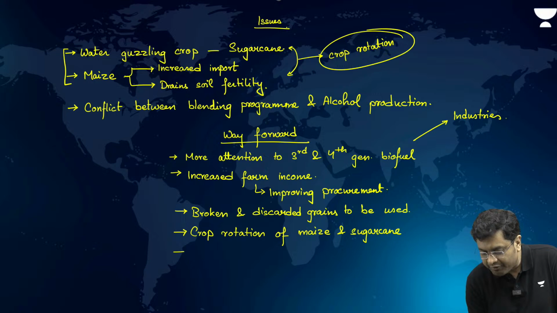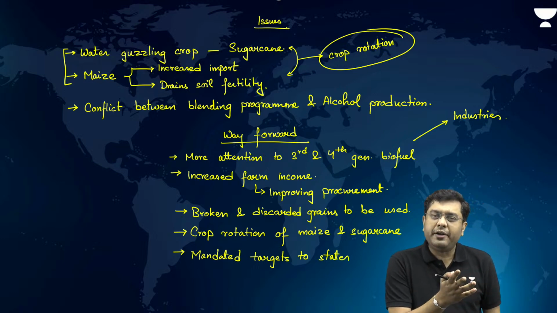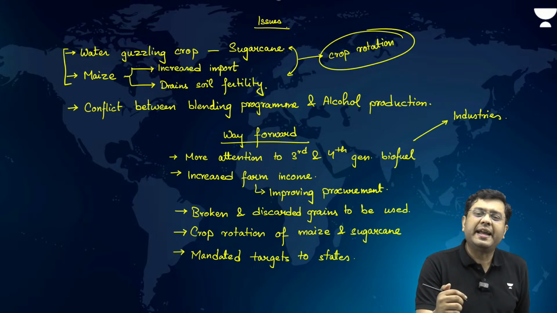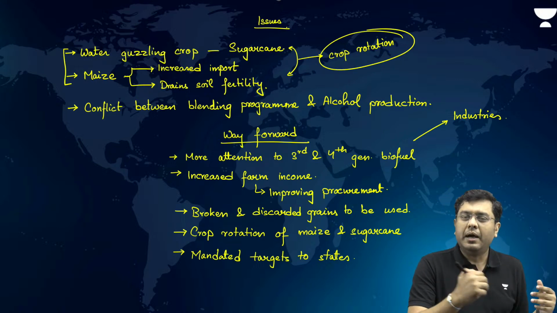And then after that, mandated targets to states. Which mandate or which target? In terms of how much they can provide for ethanol, how much they can divert for, let's suppose, the production of alcohol.